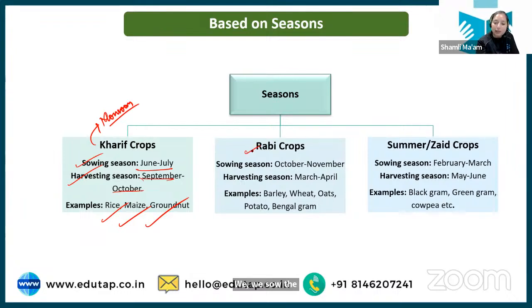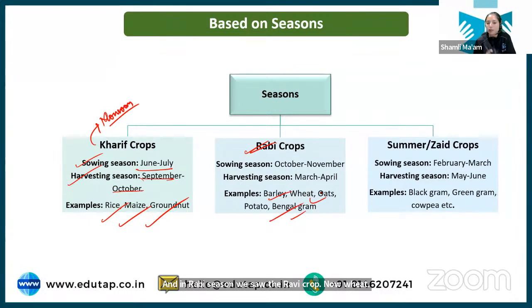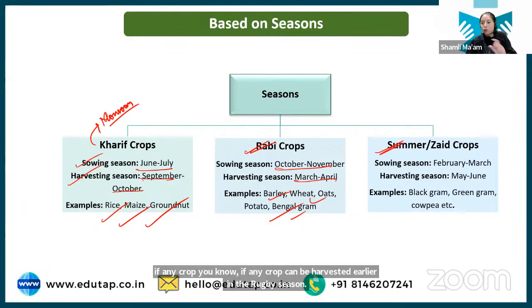ठीक है? Then we have the Rabi crop. After kharif season, we have the Rabi season, and in the Rabi season we sow the Rabi crop. Now wheat, oat, barley, potato, black gram, all these are examples of Rabi crops, sown during October, November, and harvested till March, April. Now here, if any crop can be harvested earlier in the Rabi season, we get a time span of 2-3 months.